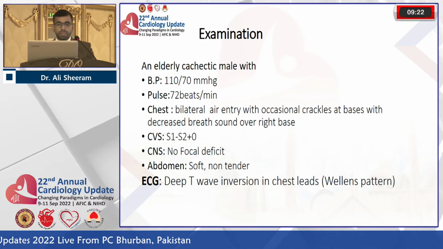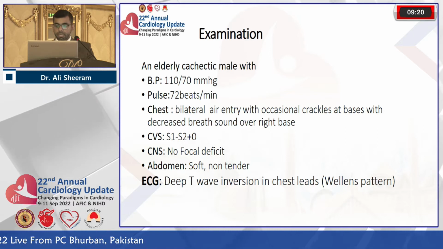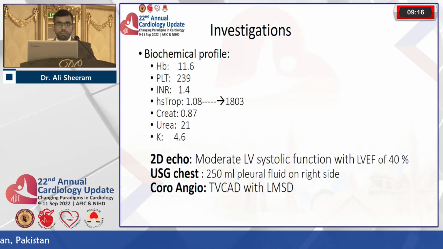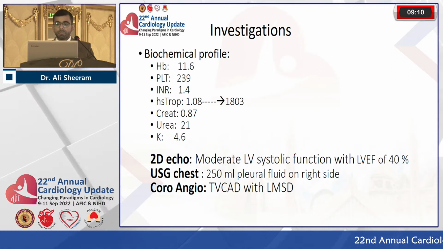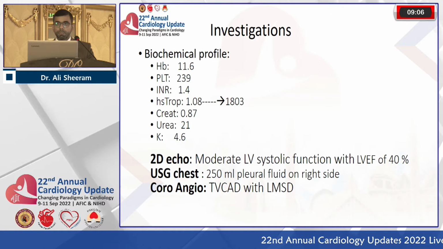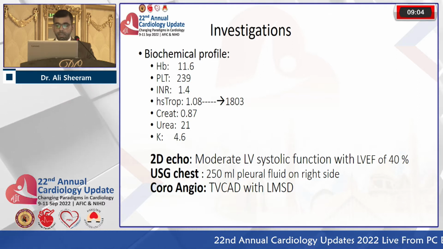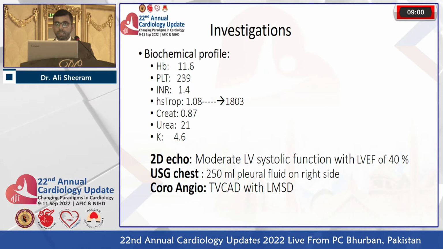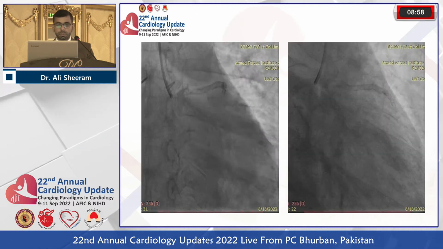An ECG revealed deep T-wave inversion in the chest leads consistent with the Wellens pattern, and the biochemical profile was unremarkable except for the raised troponin. His echo revealed moderate LV systolic function with ejection fraction of 40%, and there was mild pleural effusion on the right side. The coronary angiogram was done that revealed triple vessel coronary artery disease and the left mainstem disease.